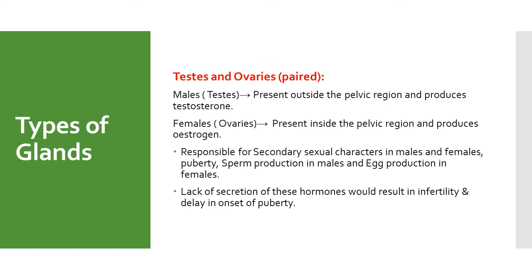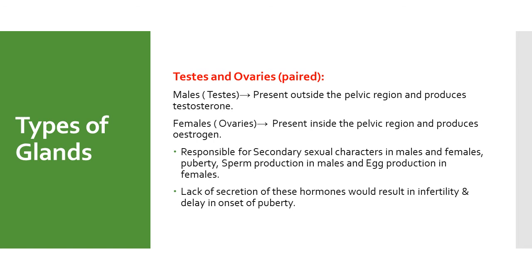Next glands are testes and ovaries. They are paired. In males, testes are found. These are present outside the pelvic region and produce testosterone, which is the male hormone. And in females, ovaries are present. These are present inside the pelvic region and they produce estrogen, which is a female hormone.